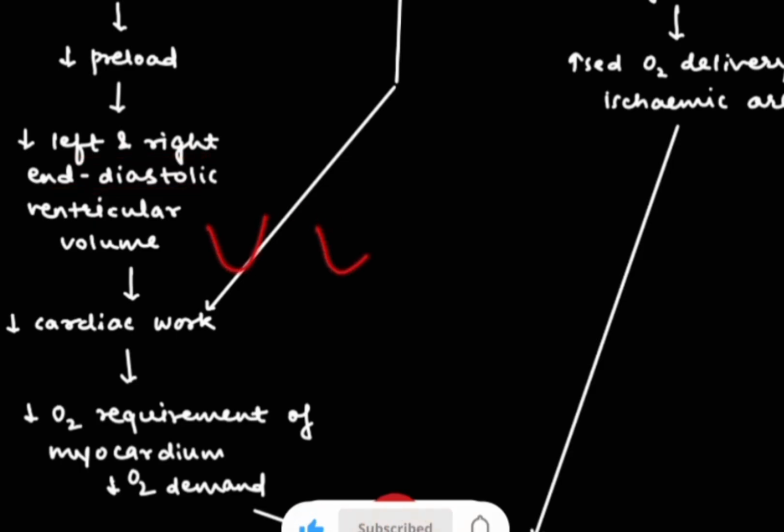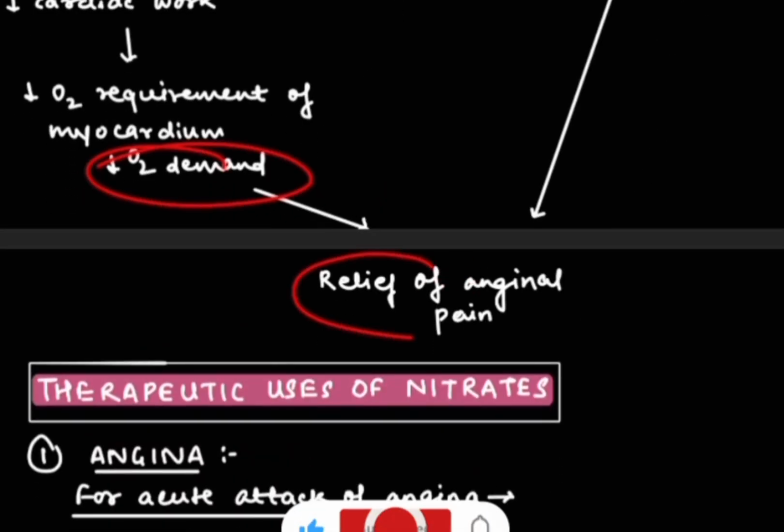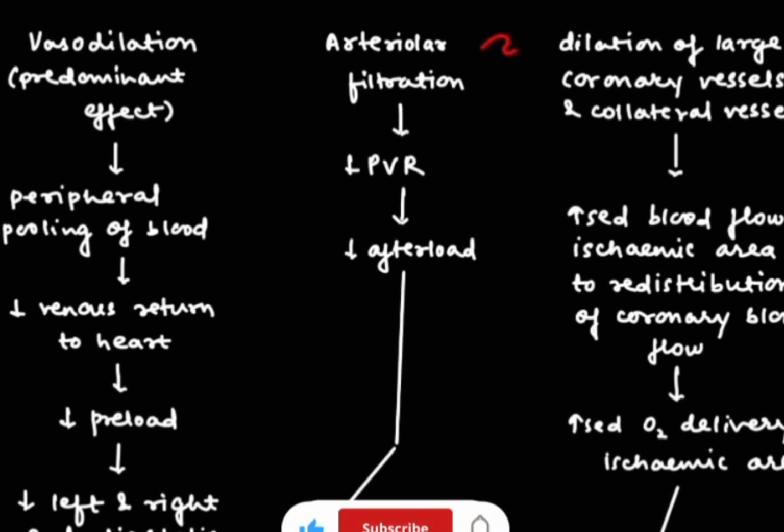It means the ventricular volumes in both the ventricles will get decreased, and it will lead to decreased cardiac work, which will lead to decreased oxygen demand. With decreased oxygen demand, there will be relief of anginal pain. So this is due to vasodilation of the vessels. Now there is arterial dilation.